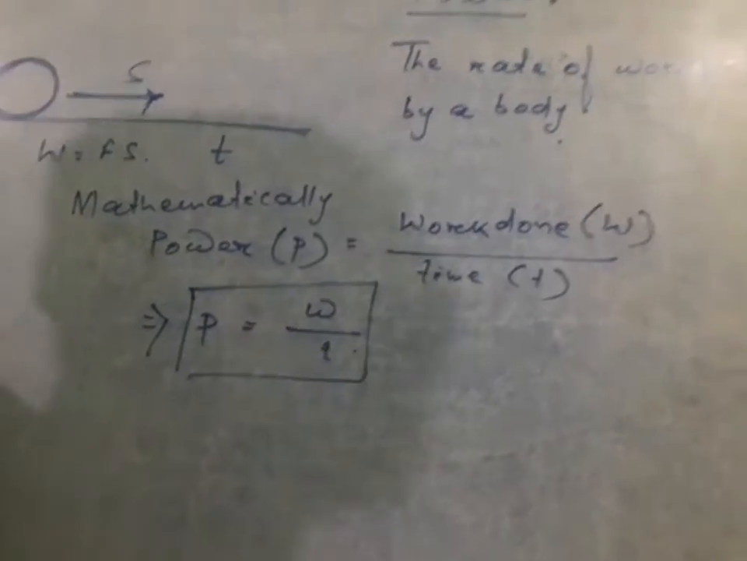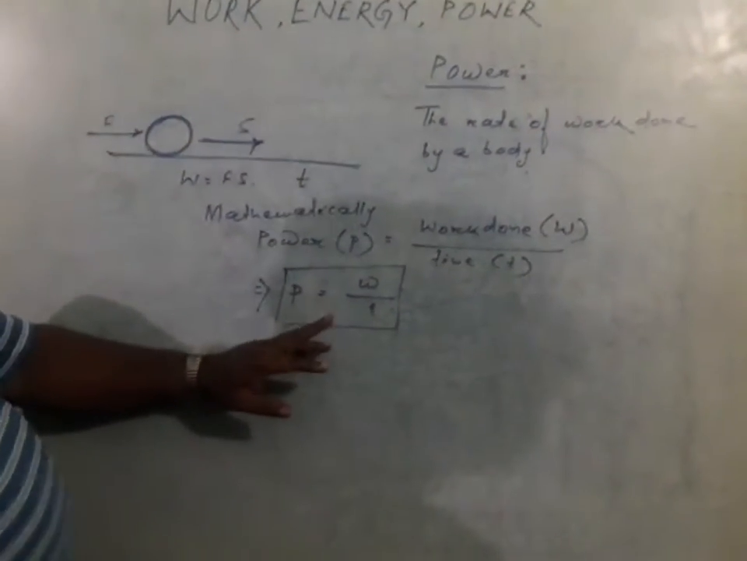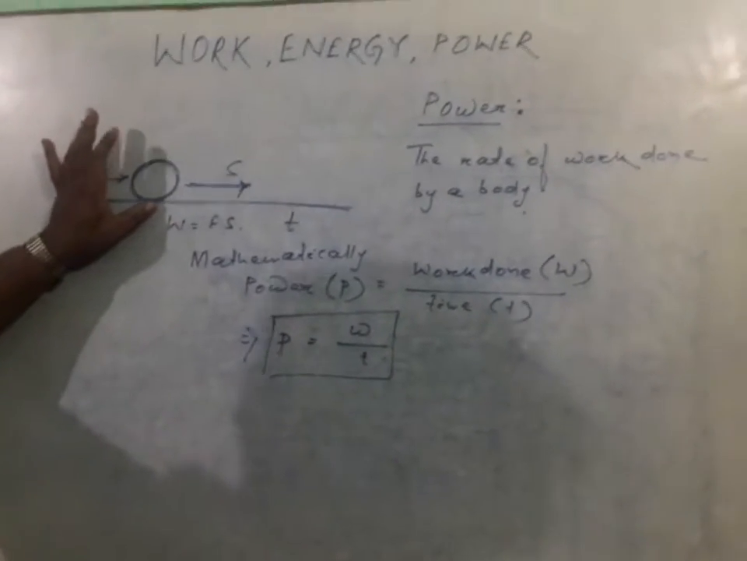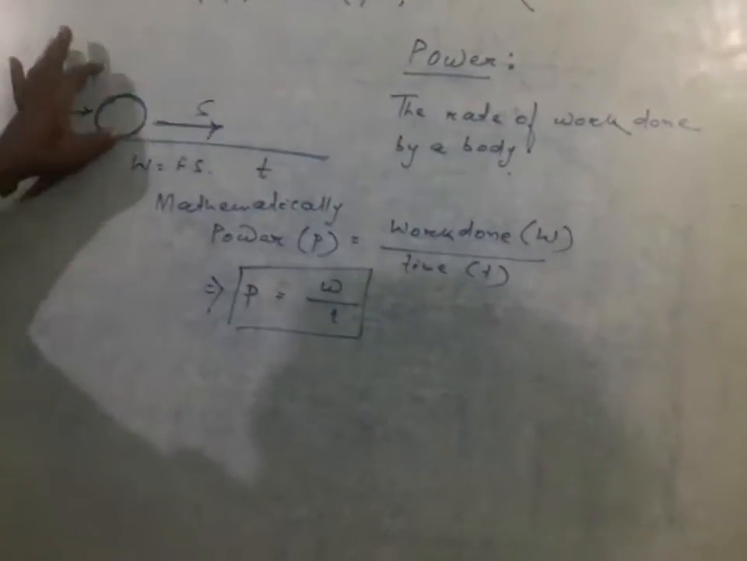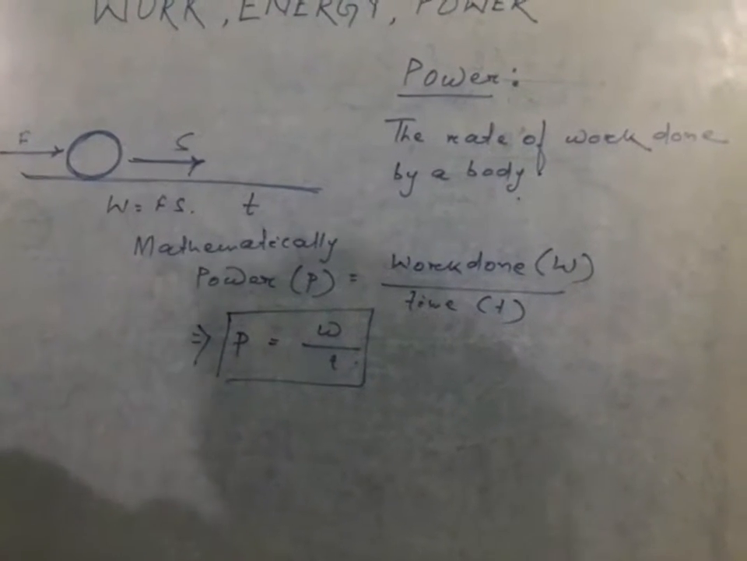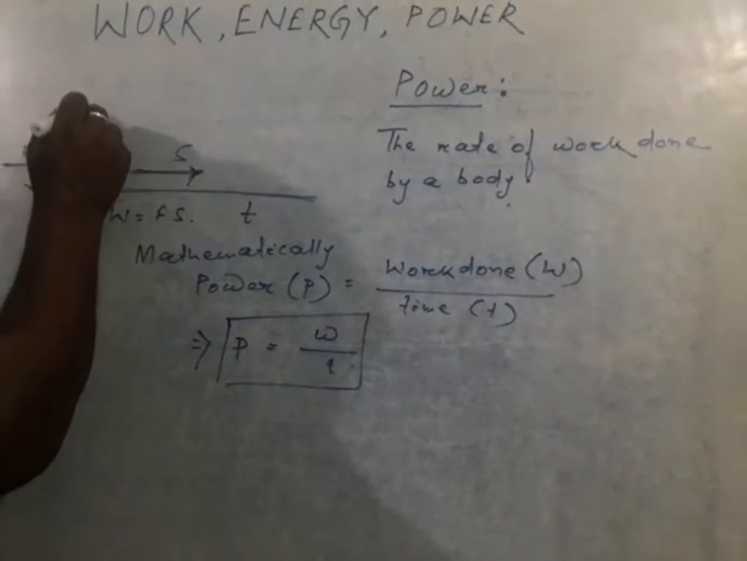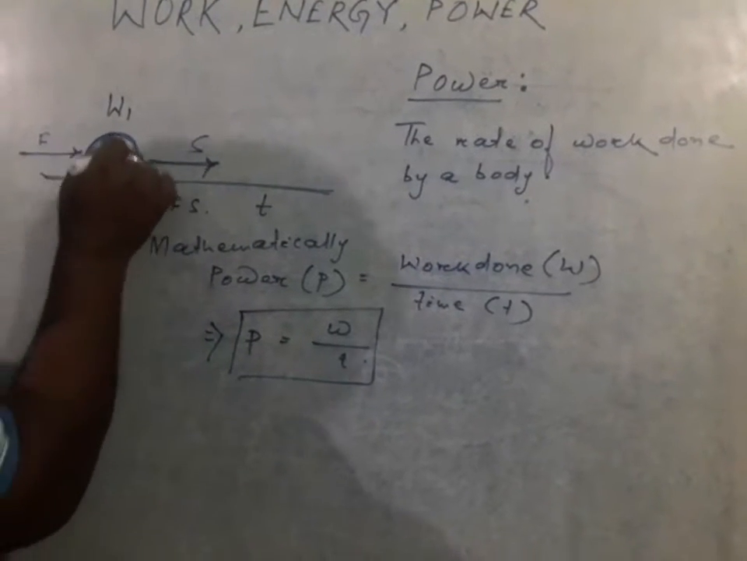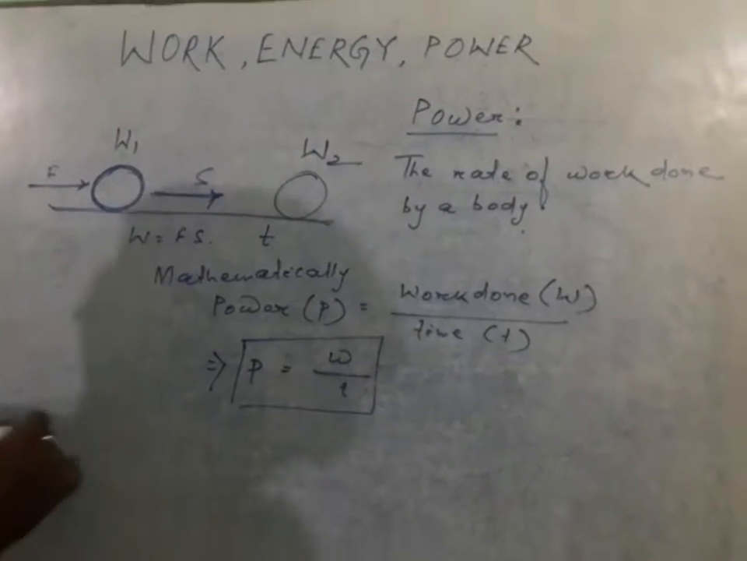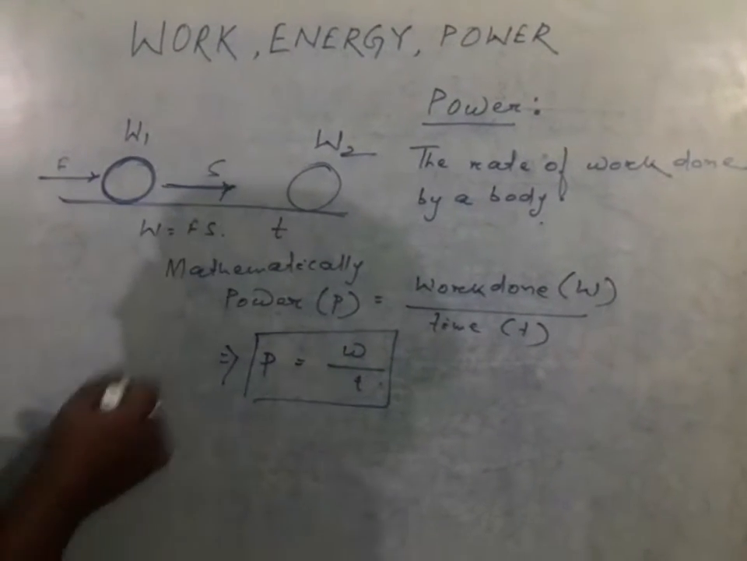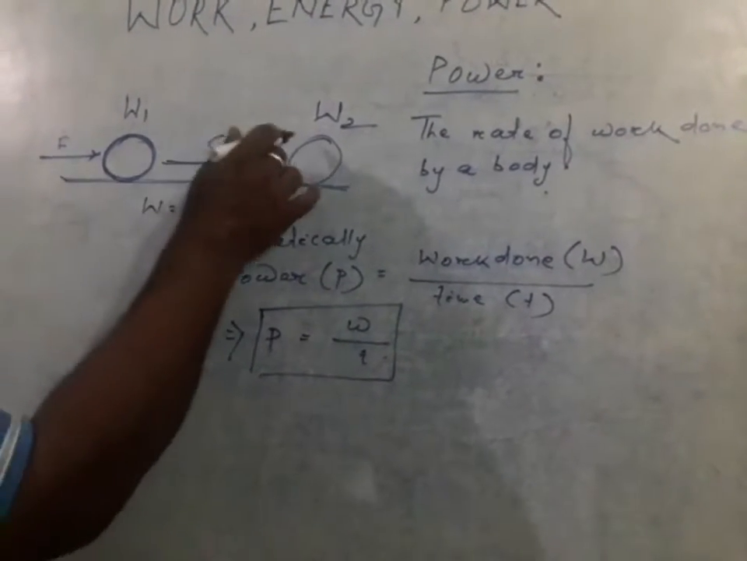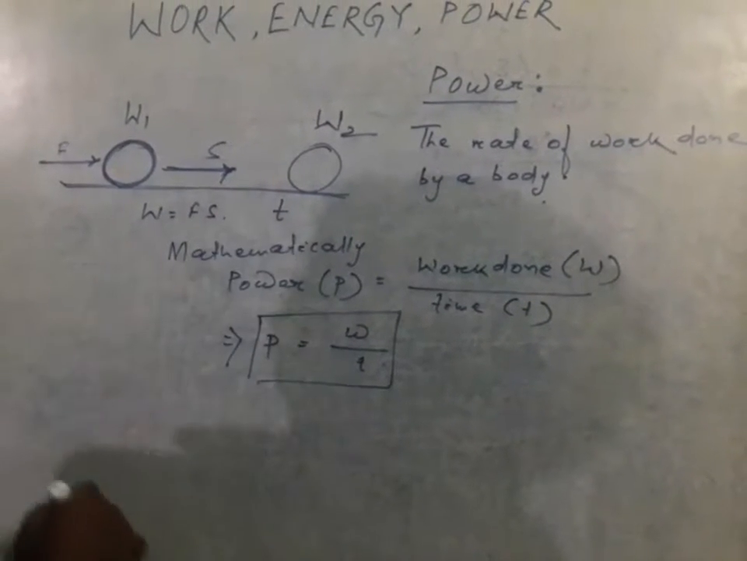Now, the rate of work done means, consider that a body is initially at a certain stage and has done some amount of work, W1, but finally after the time interval t, the work done is considered to be W2. In such cases, the change of work done in this time interval t is said to be the power, or power is equal to W2 minus W1 by time taken t.